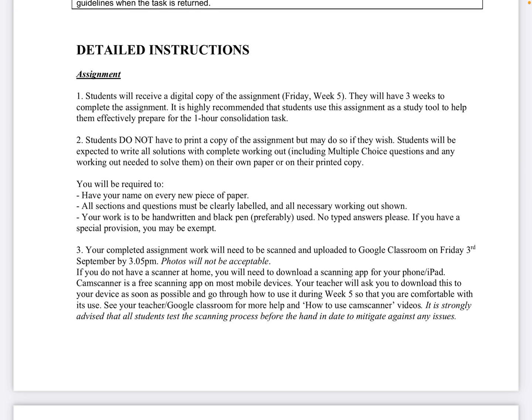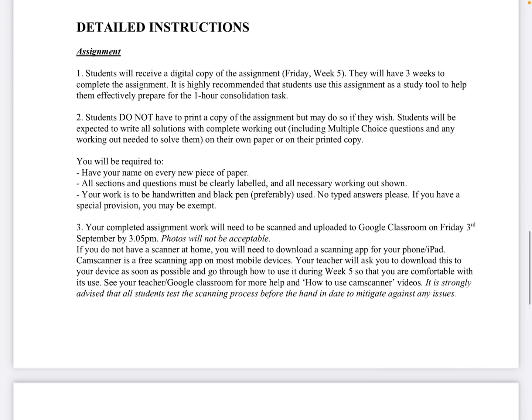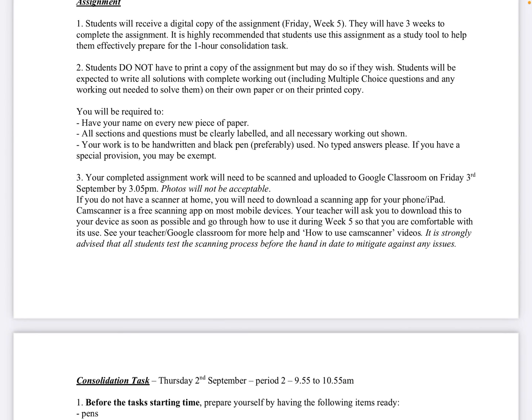It's highly recommended that students use this assignment as a study tool to help them effectively prepare for the 1 hour consolidation task. So in other words, don't leave this assignment till the Friday after this test, because you're shooting yourself in the foot. Number 2, you do not have to print a copy of the assignment. You can if you want to, but you don't have to, okay?